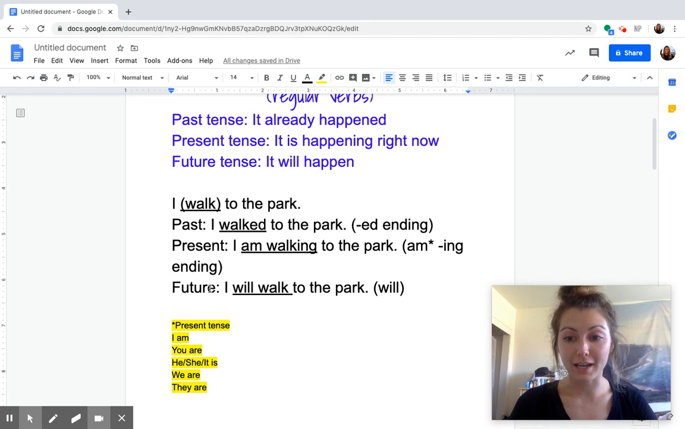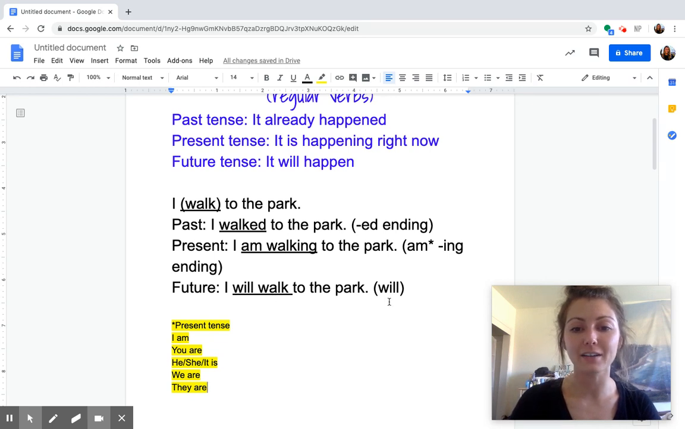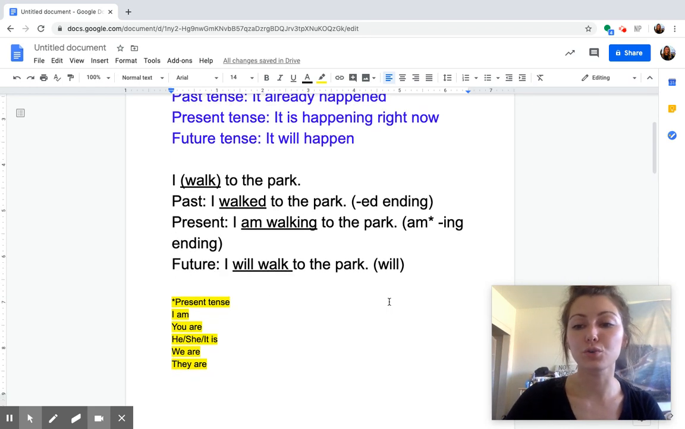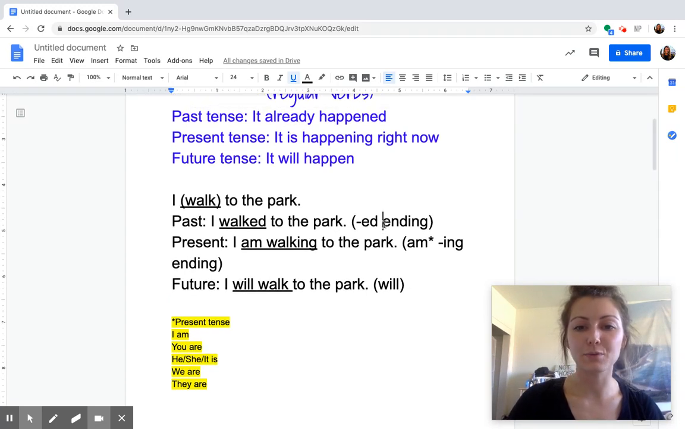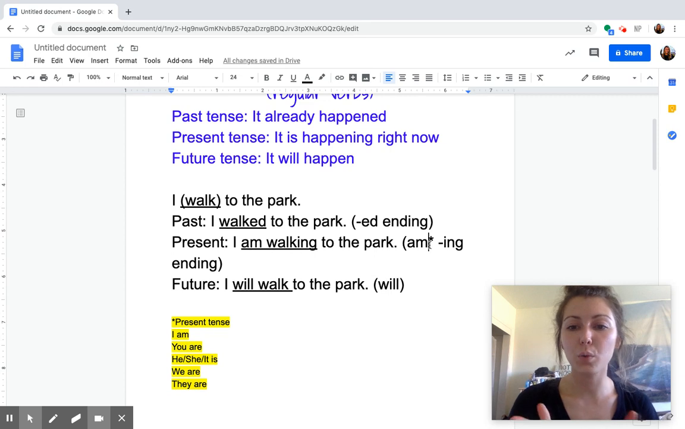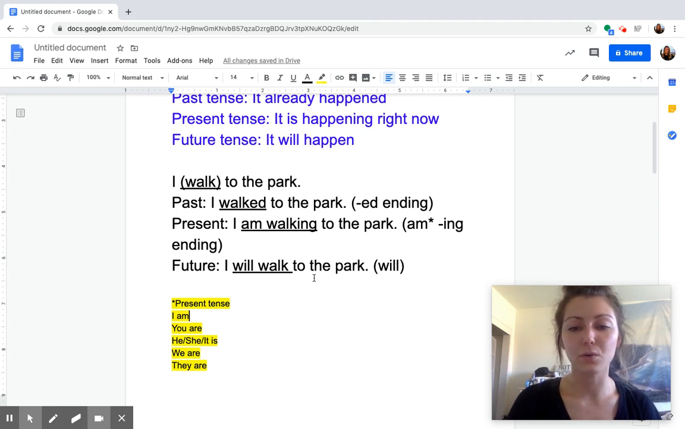And lastly, future tense. So talking about how I will be walking to the park, it says I will walk to the park. Now notice the verb walk did not change, but we did add will in front of the verb. I will do that action. You will do that action. So adding in will. So our rules to think about again, past tense, we have that ed ending. Present tense, we use the correct form of I am, or you are, or he is, or we are, or they are, and then we add an ing ending. And lastly, future tense, will, adding that word will in before the verb.